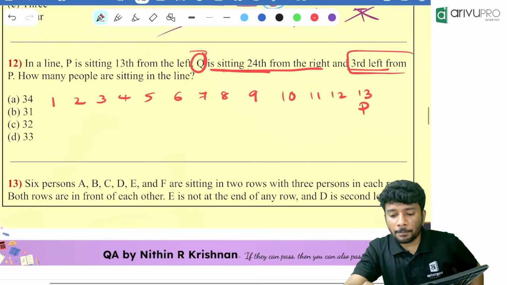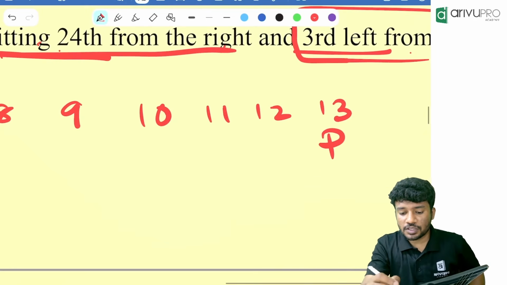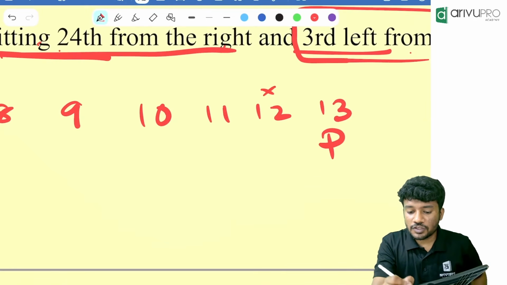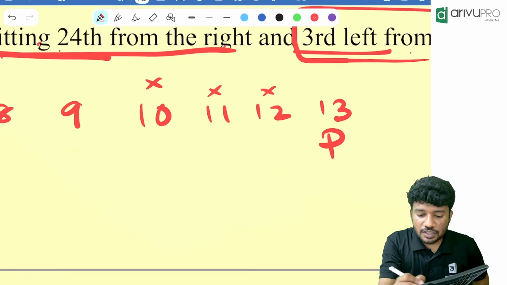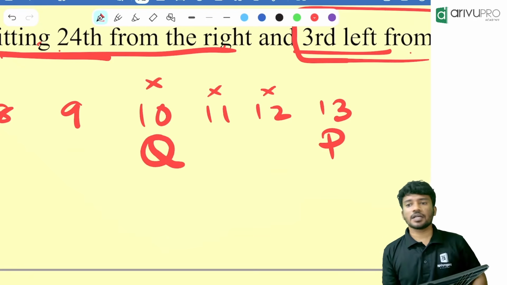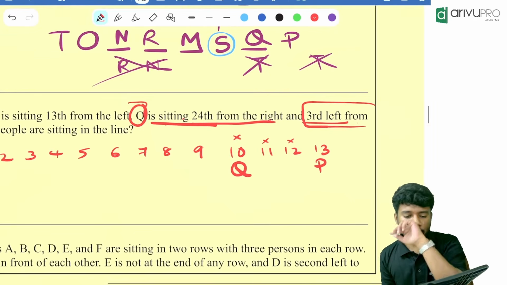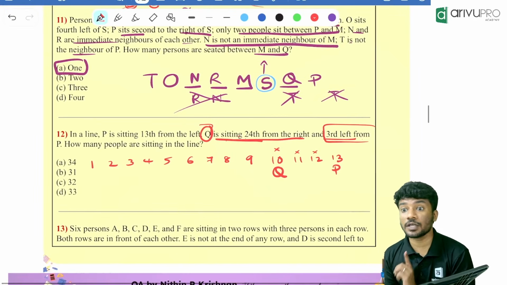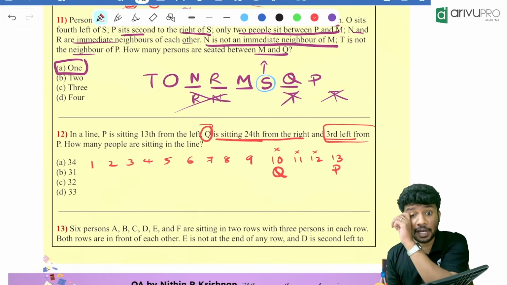Third left from P means which is the position? This is the first left. This is the second left. This is the third left. Who is sitting there? Q is sitting here. Correct? Anyone, any doubt? Tell me right now. Anyone is having any doubt? Tell me right now. Pakka?